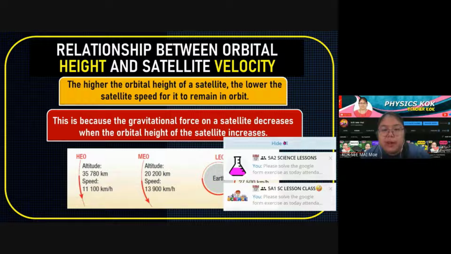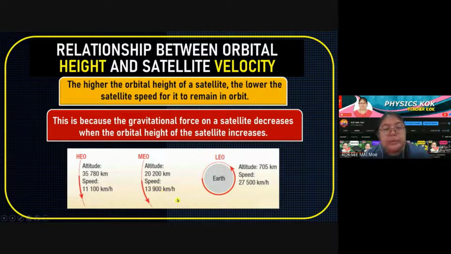How about the MEO? MEO is medium, so the speed is a bit slower, 13,900 only. The HEO should be the furthest, so its speed should be the smallest. You don't need to remember how many the velocities are, but you need to know that when it is further, the velocity will slow down, and when it is closer, the velocity will increase.